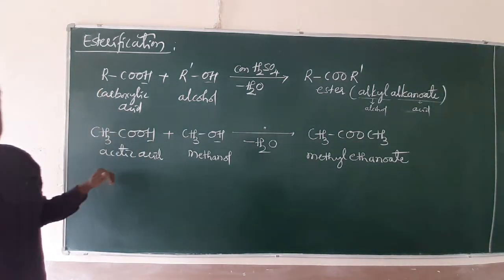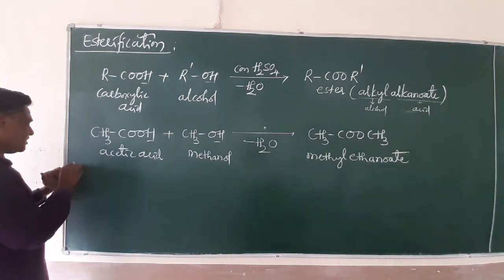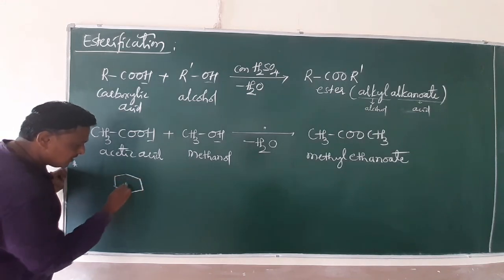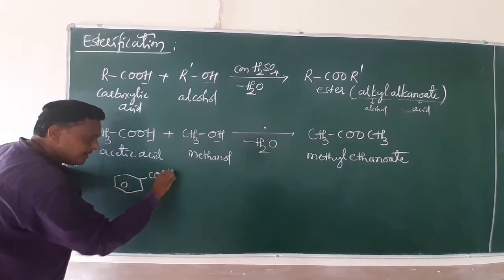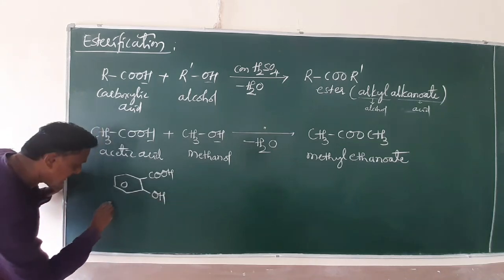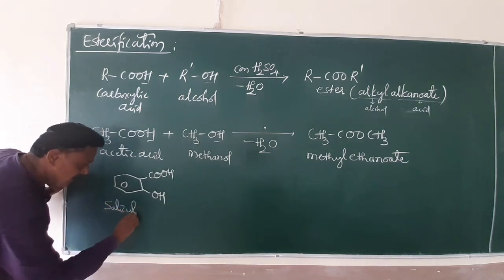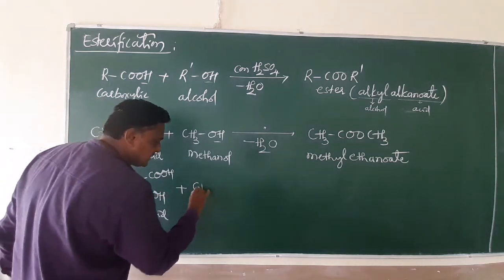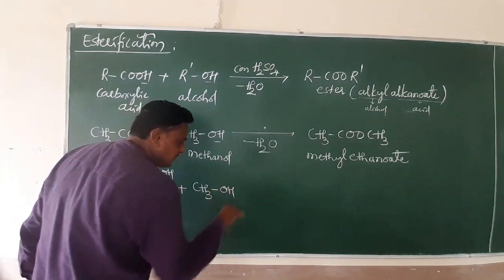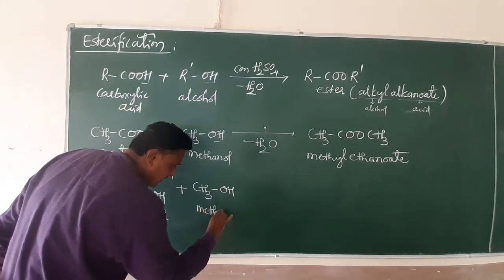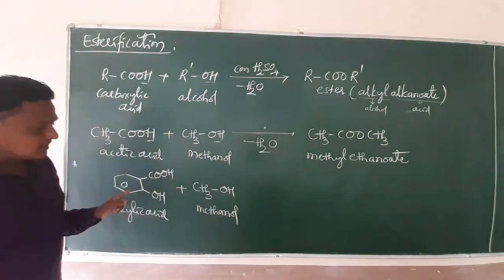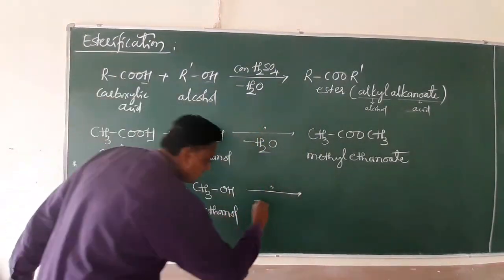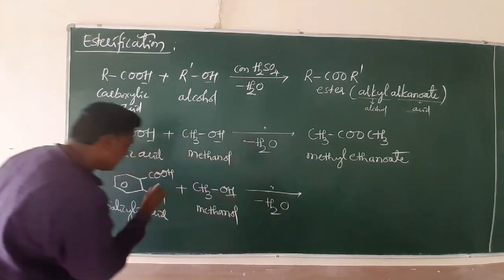We already know this from alcohol. If you want to know, I have to mention that reaction also. Yes, this is your compound, friends: salicylic acid. Salicylic acid is reacted with methanol in the presence of the dehydrating agent, the same sulfuric acid, with a loss of water.